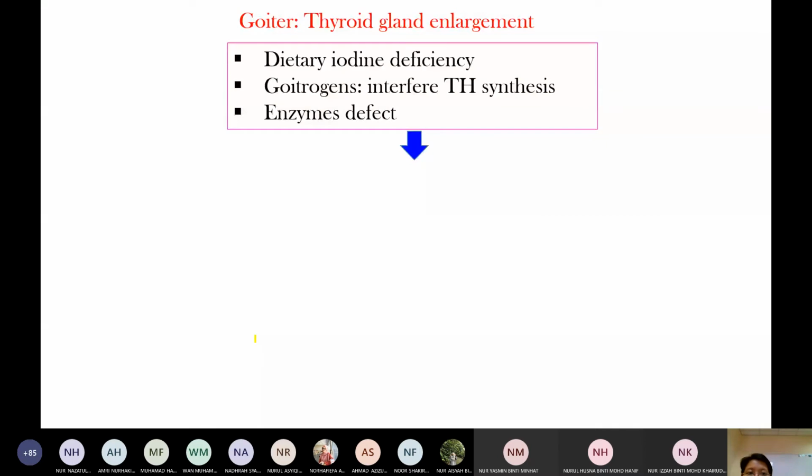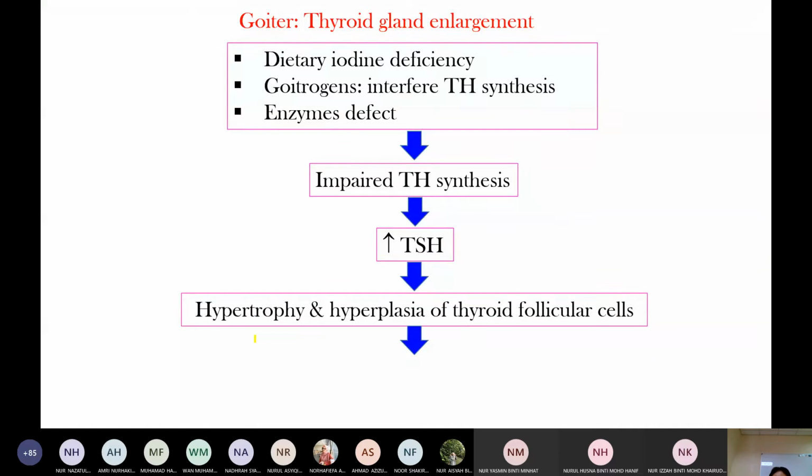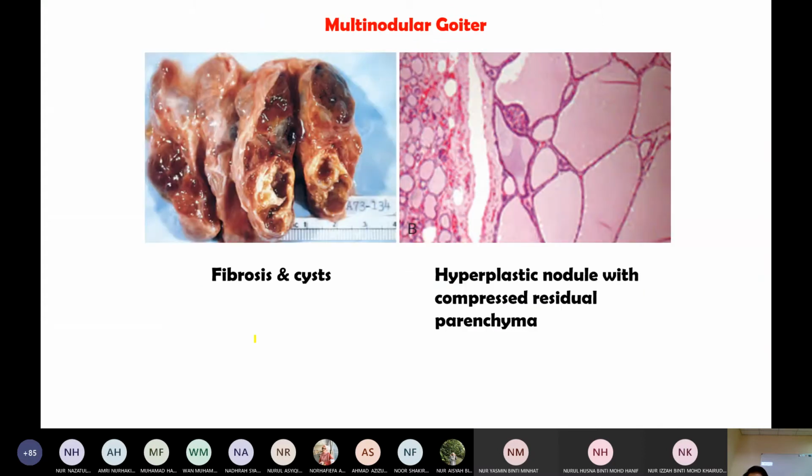Goiter means thyroid gland enlargement. The causes of goiter are iodine deficiency, goitrogens, or enzyme defects. These lead to decreased thyroid hormone synthesis. When there is a reduced thyroid hormone level in the blood, it stimulates the anterior pituitary to release TSH. TSH acts on the thyroid gland, and the thyroid gland undergoes hypertrophy and hyperplasia. This hypertrophy and hyperplasia lead to thyroid gland enlargement.